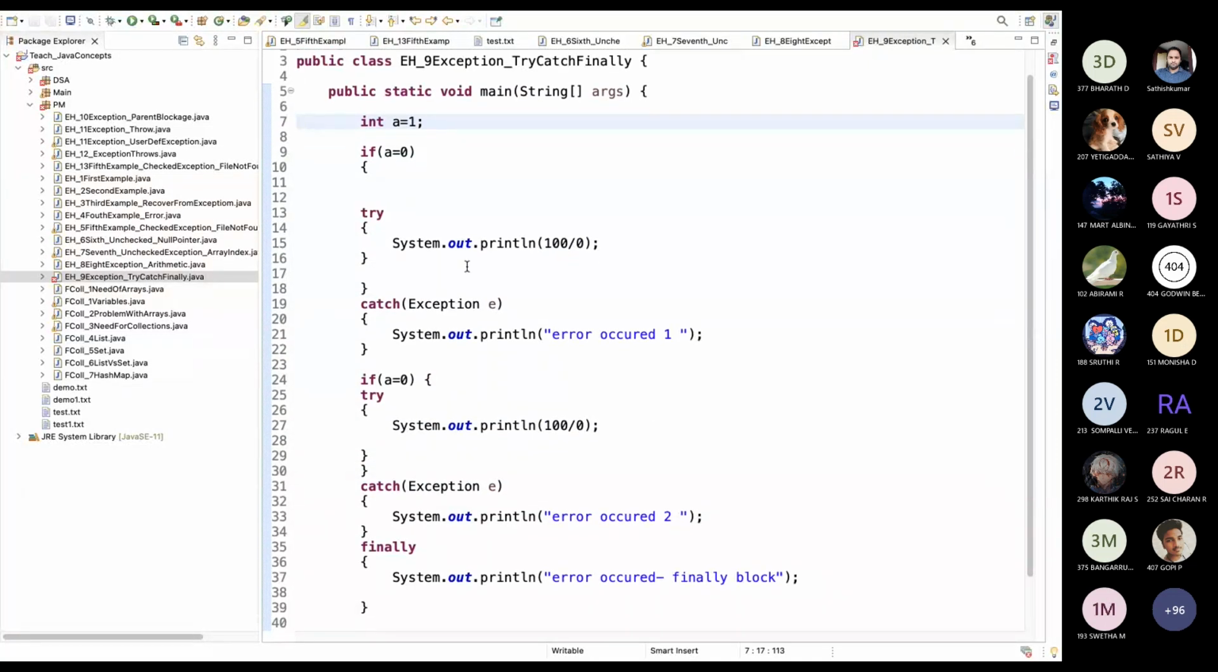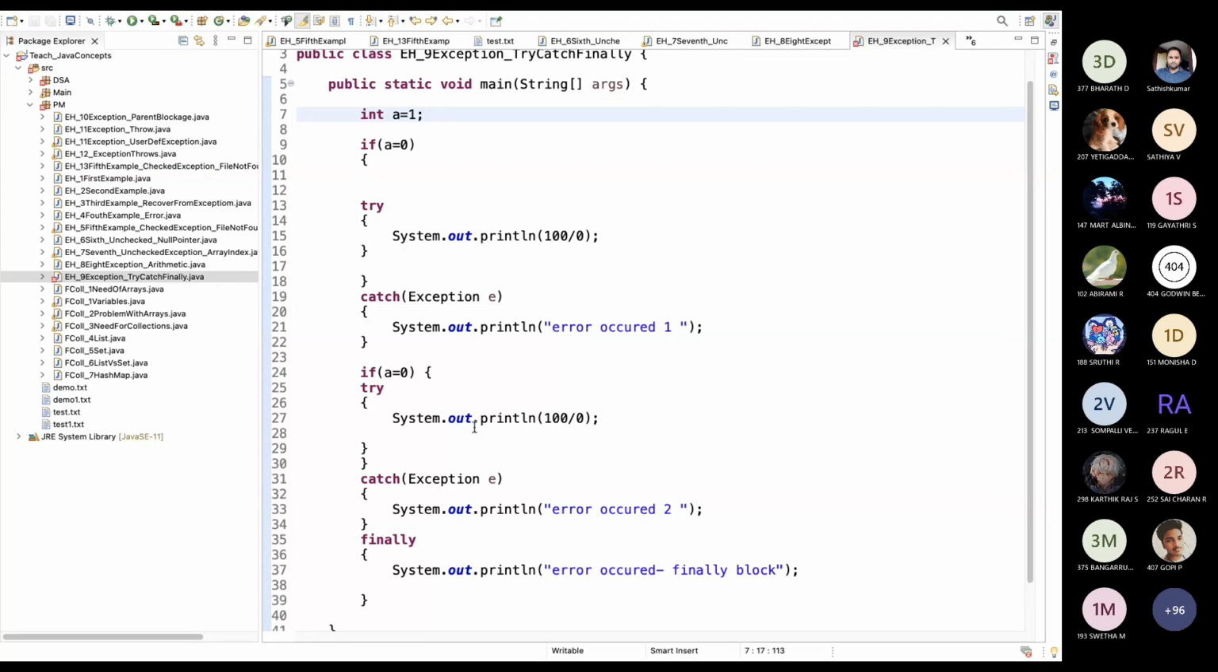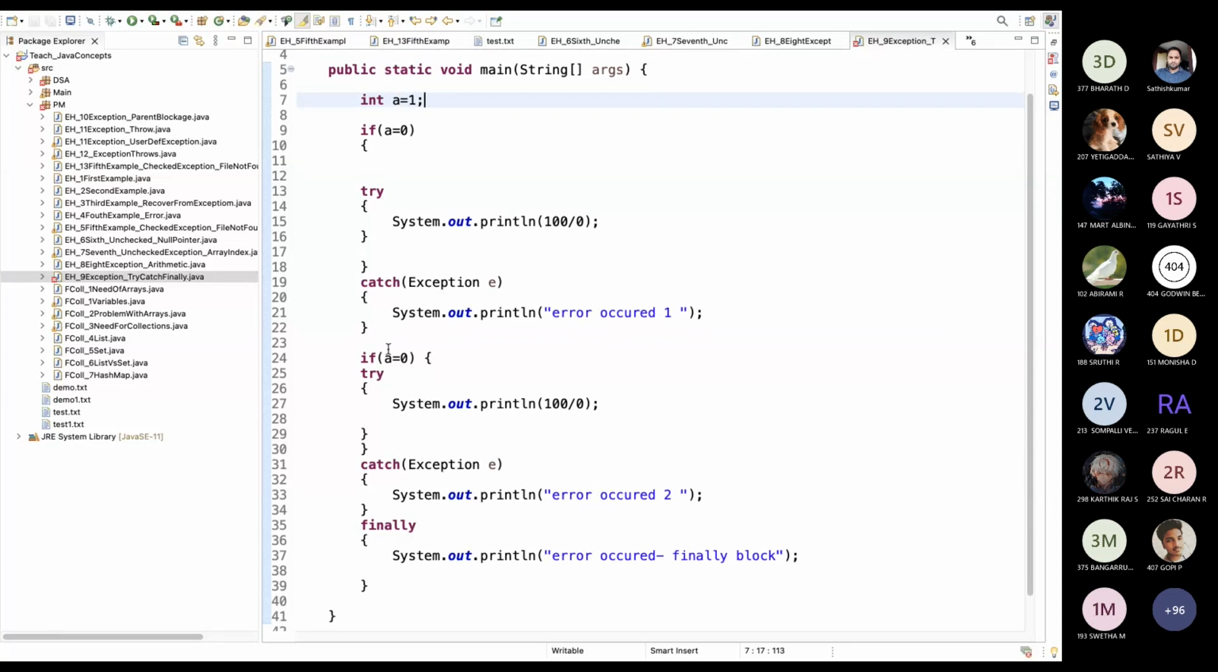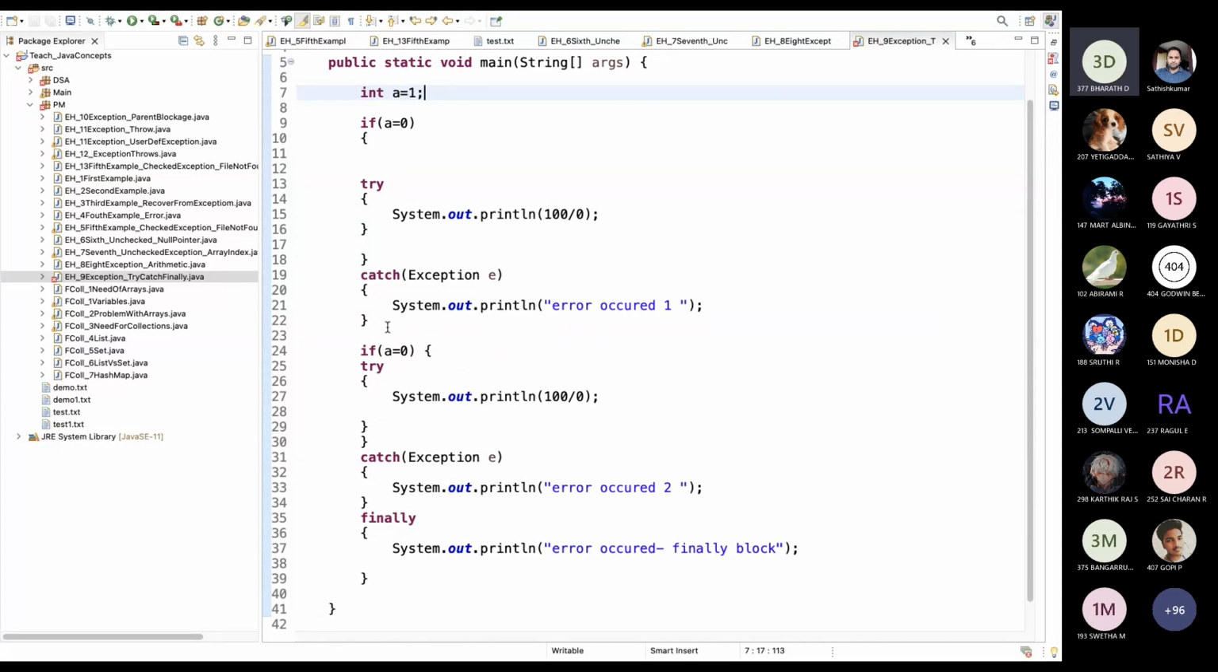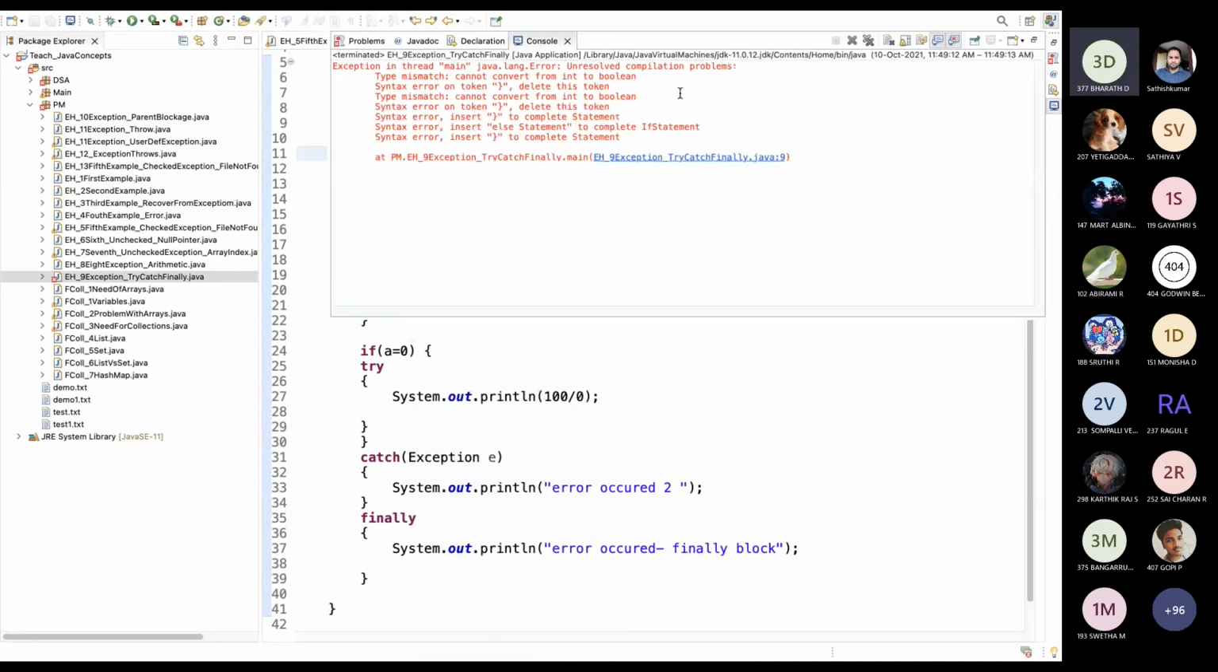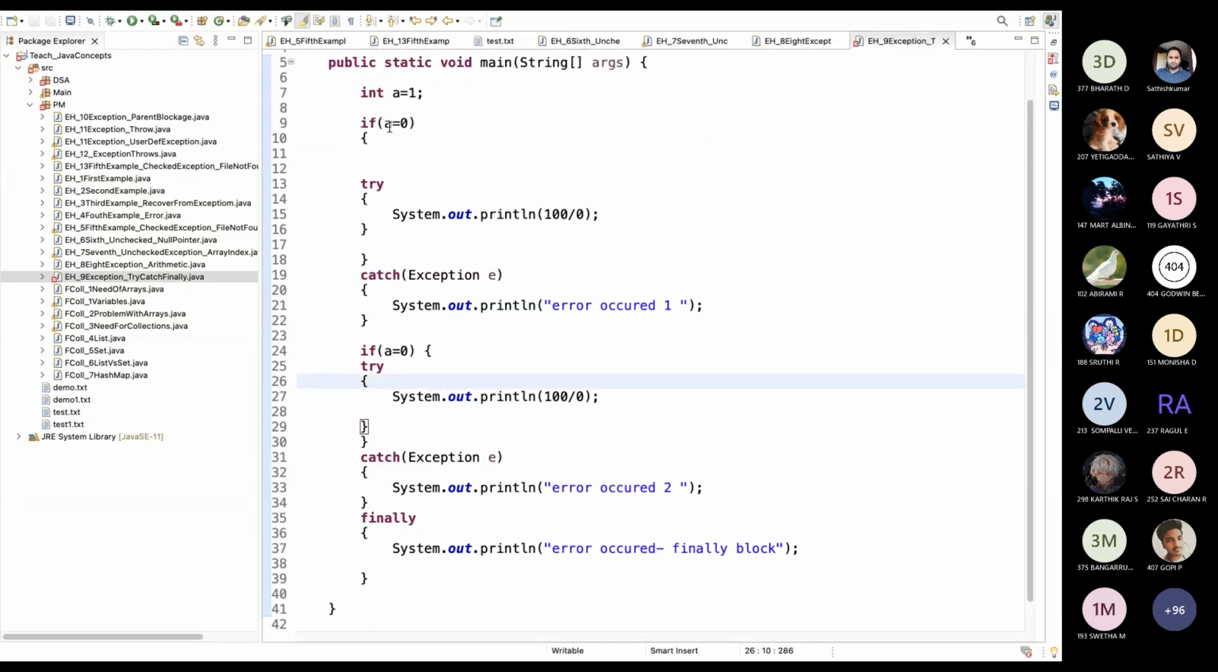Okay, now what is the output? No. Finally, the output will be no, sir. No output. Okay, we are getting it right. What are you getting? You can see int to bool. Okay.